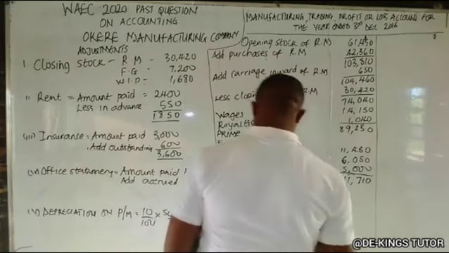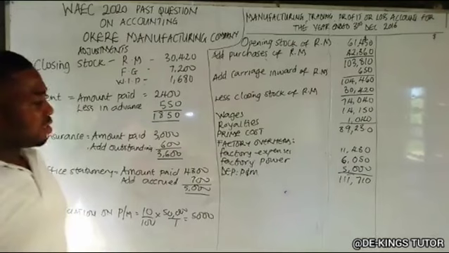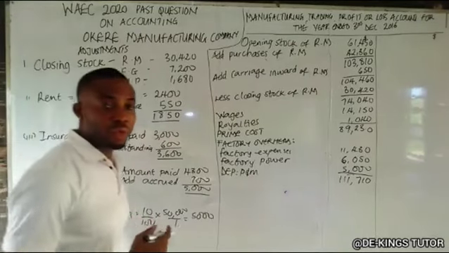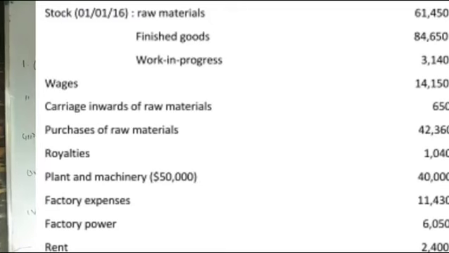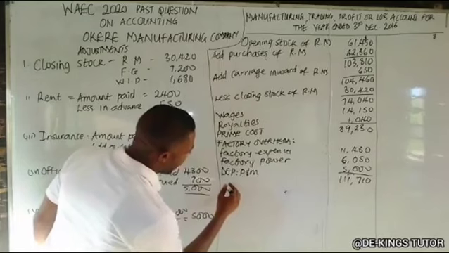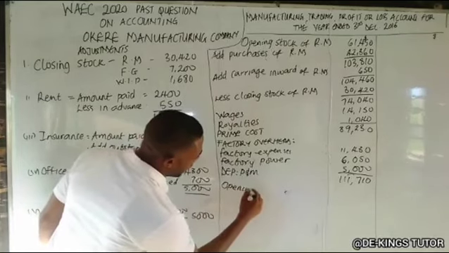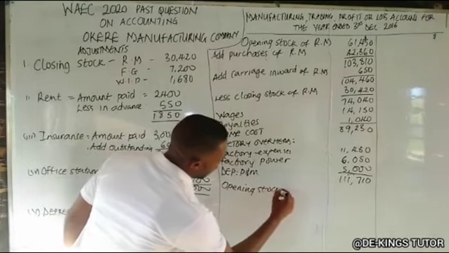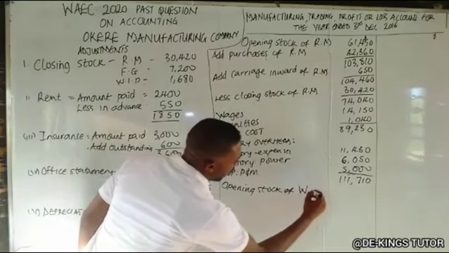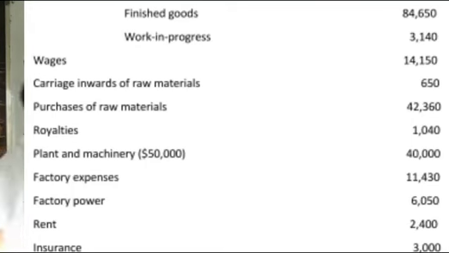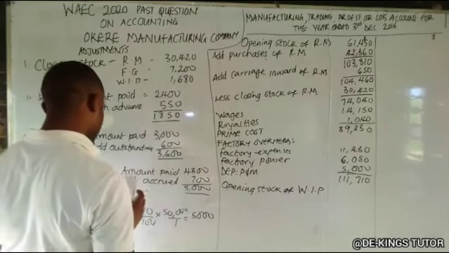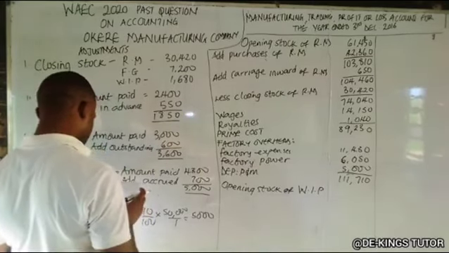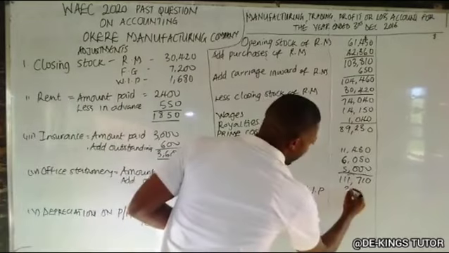So the other thing we should add is our work in progress. Work in progress refers to partly finished goods. So the opening stock of work in progress is 3,140. If we add that up, we have 114,850.